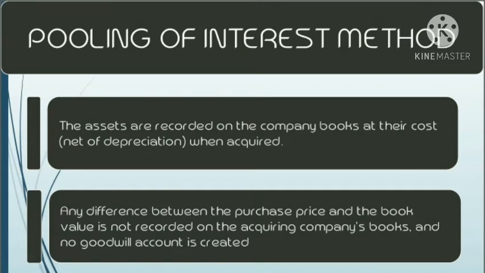Second is the pooling of interests method. The acquired company's assets are recorded in the acquiring company's books at their cost, net of depreciation when originally acquired. Thus, any difference between the purchase price and the book value is not recorded on the acquiring company's books, and no goodwill is created.